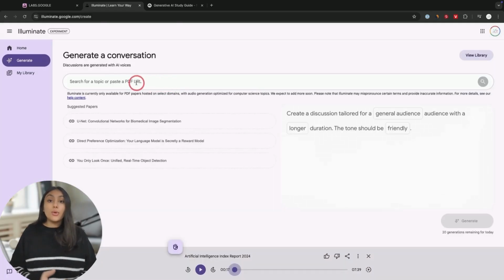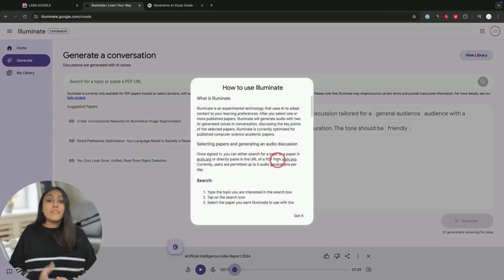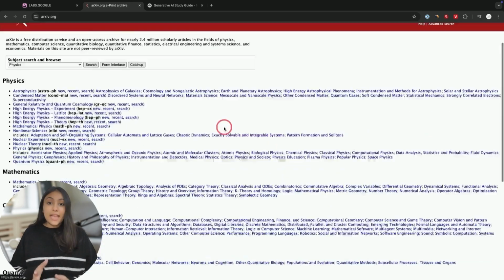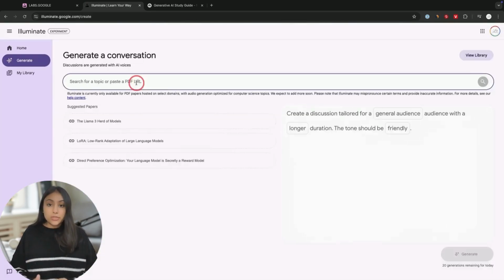To create those audio overviews on this page, you have to search for a topic or paste a PDF URL. Well, huge limitation right now. You can't upload your own PDF. So I'm hoping they roll that out. Again, this is a very beta version, actually an experiment version of this. This is kind of before beta, but it says those PDFs have to come from this link right here. So if I go to this website, they have it on all kinds of different topics, or you can type in a topic and press enter.